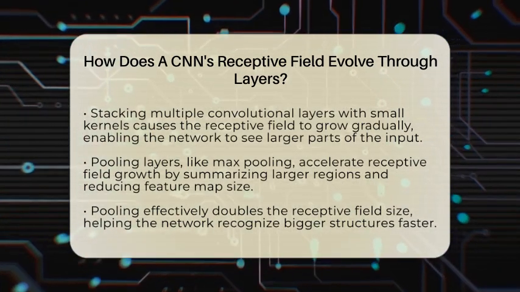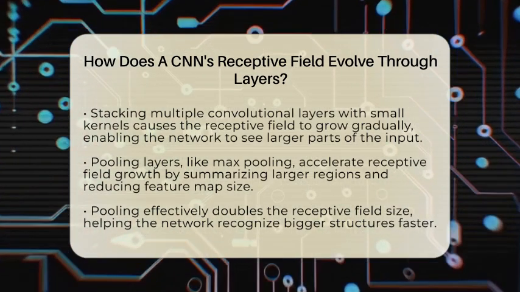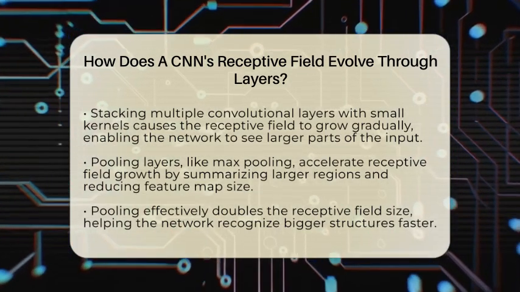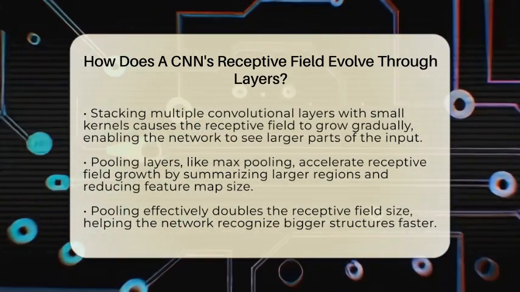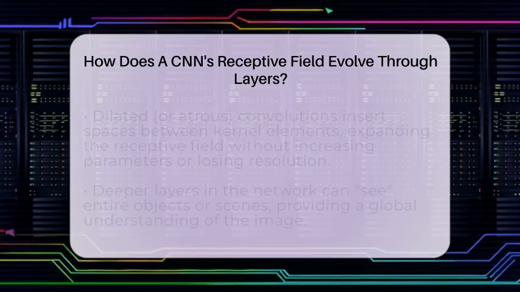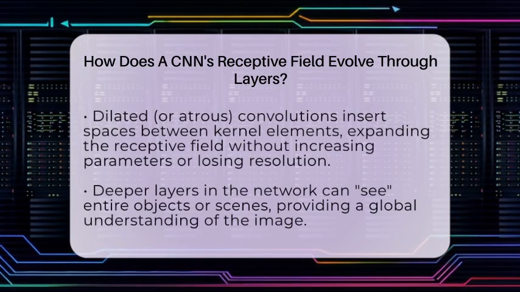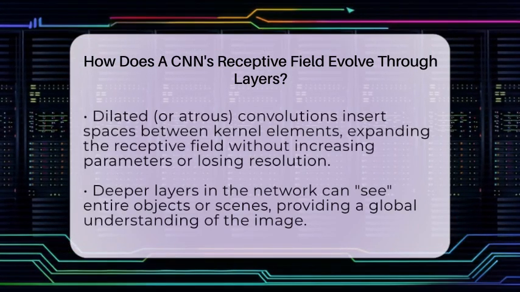Pooling layers also help the receptive field grow faster. When a pooling layer, like max pooling, reduces the size of the feature map, it effectively doubles the size of the receptive field. This is because pooling summarizes information over larger regions, making the network aware of bigger parts of the image more quickly.